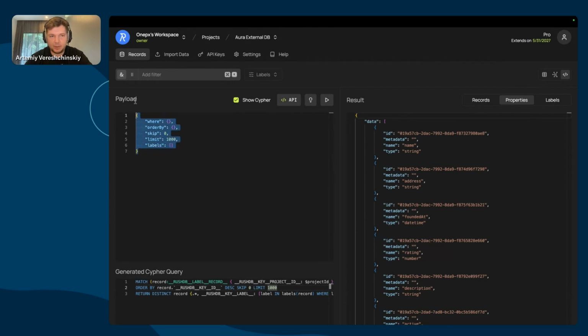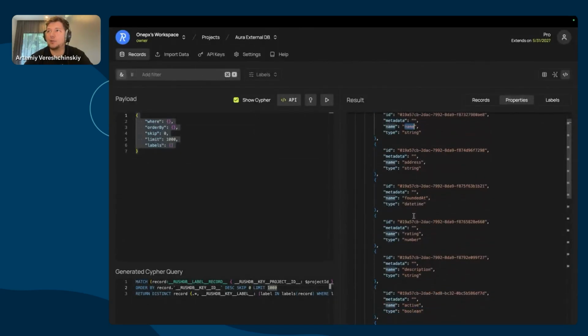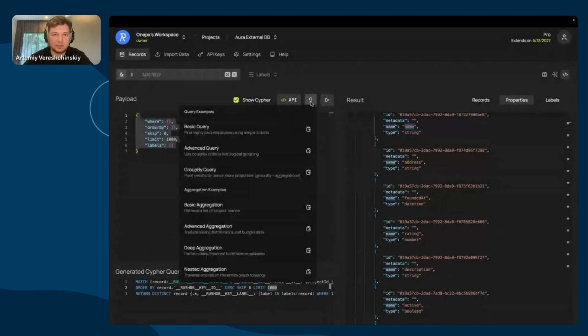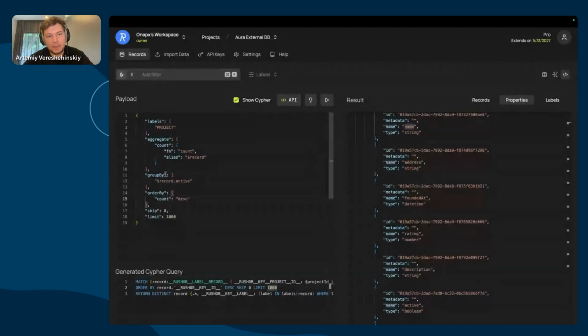Also, with the same payload, we can fetch properties, and we see how these properties, the first-class citizens we create in the MPG approach, these hyperproperties, show us what kinds of keys actually describing our data exist in this subset of records, right?